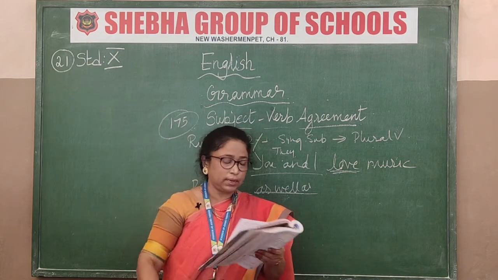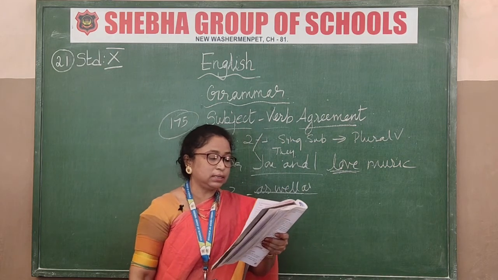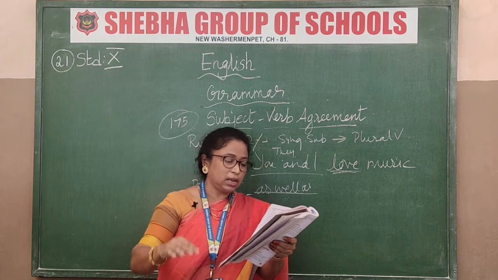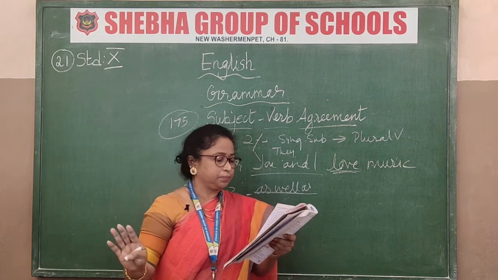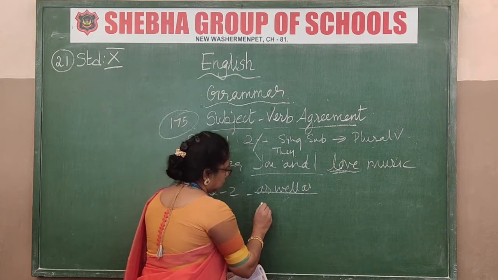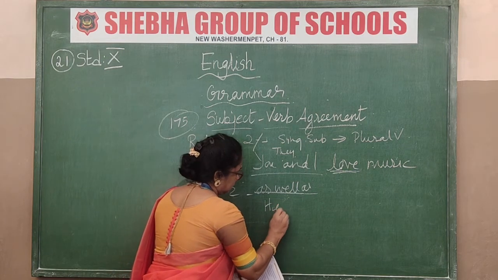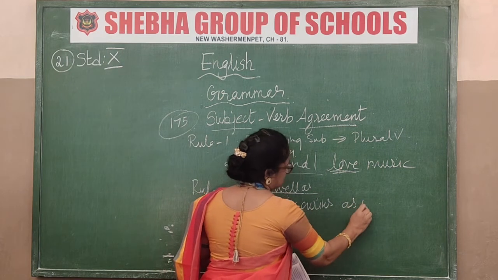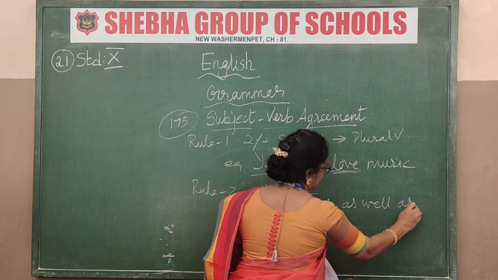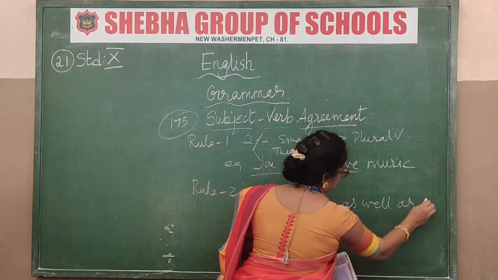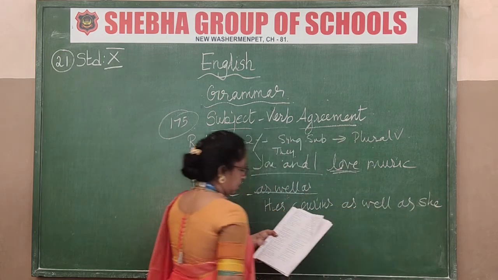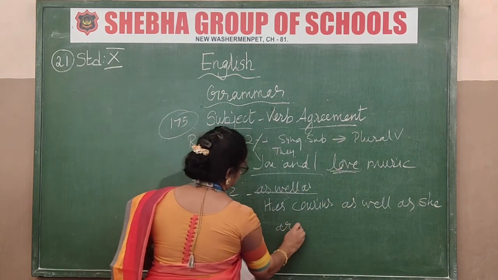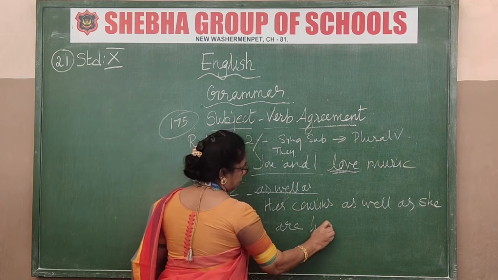See the example: Her cousins as well as she are hard working.